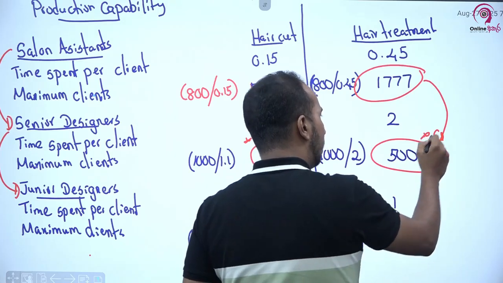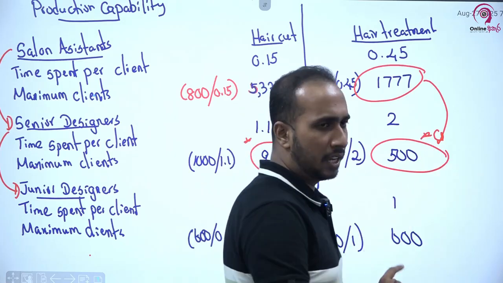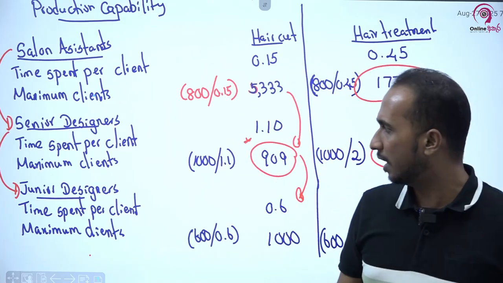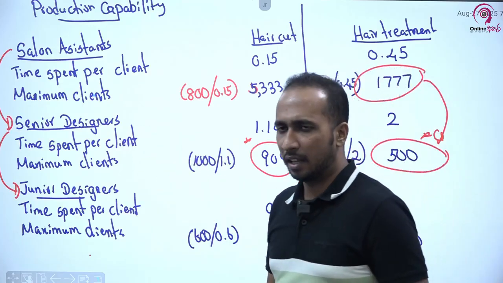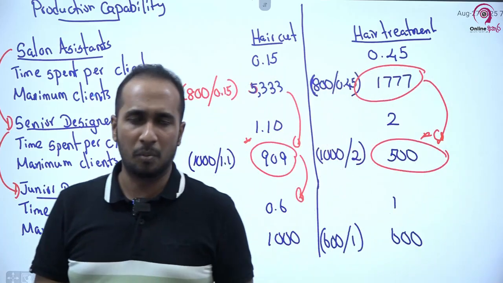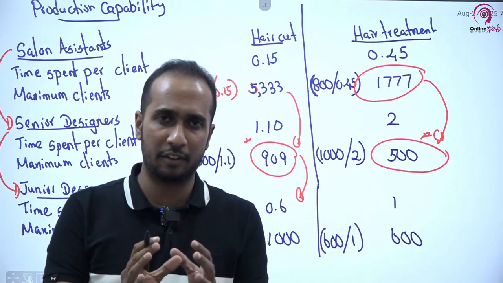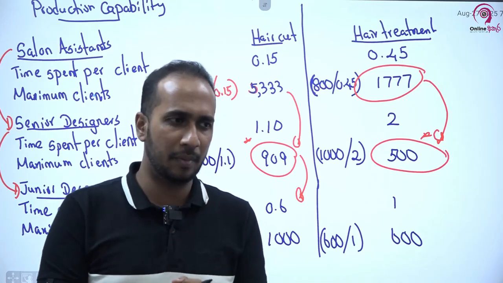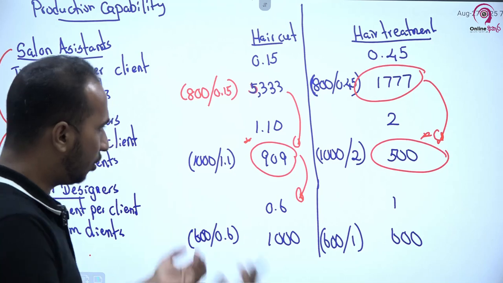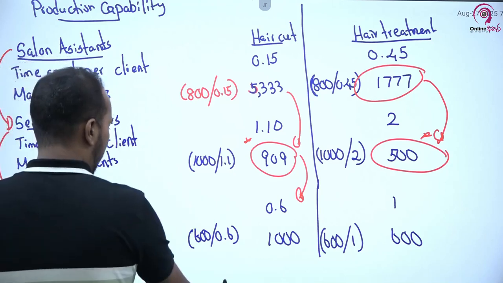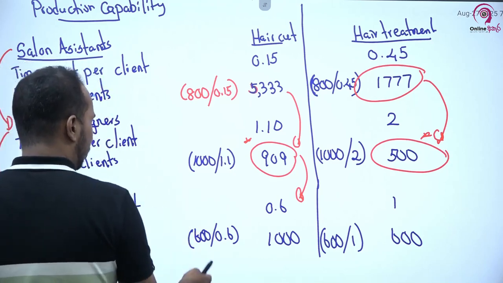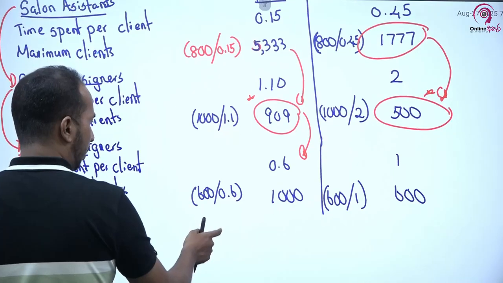So this is the bottleneck. That's why the question argues that senior designers' time is the bottleneck resource. Yes, that's true. Now what can we do? Now just doing the computation is not sufficient.